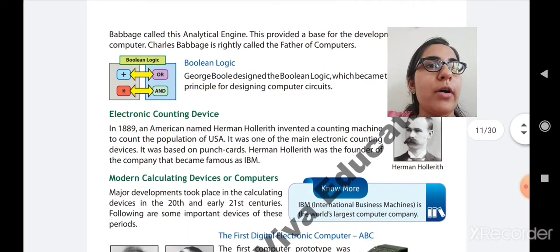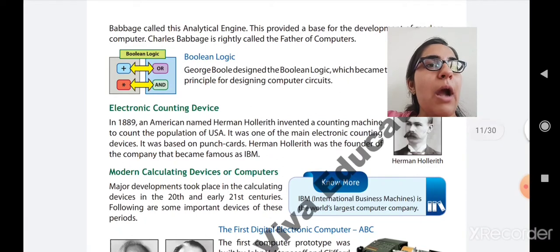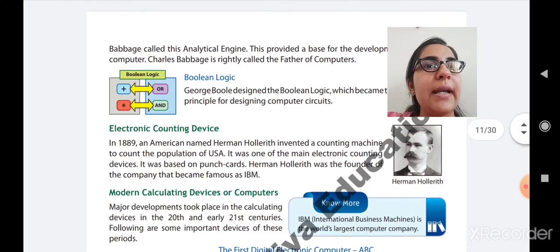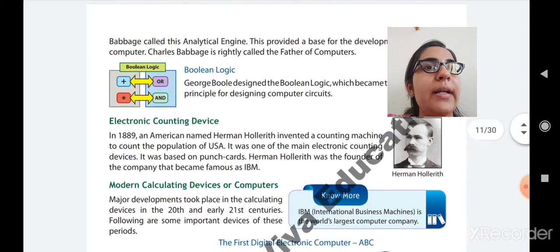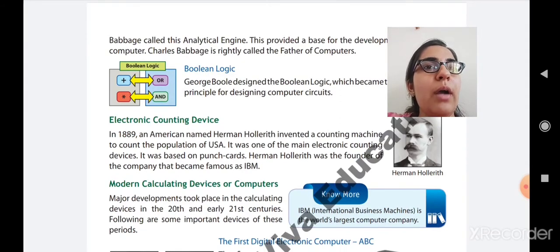Now we will move further to the electronic counting device. In 1889, an American named Herman Hollerith invented a counting machine to count the population of USA. What did he invent? A counting machine which is used to count the population. It means what is the population of USA.